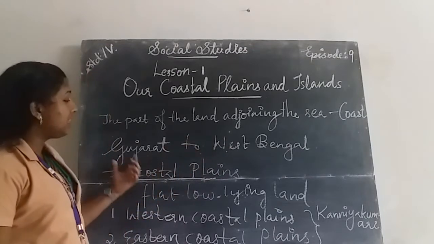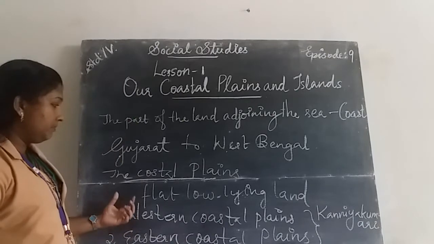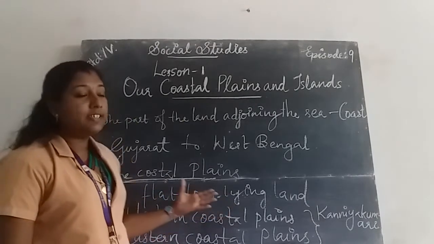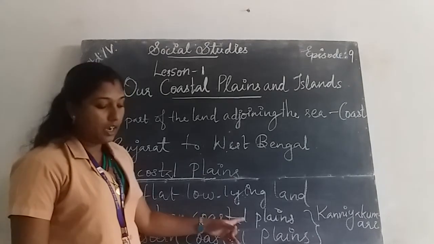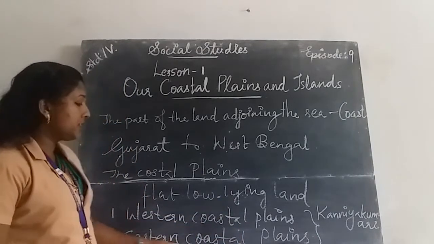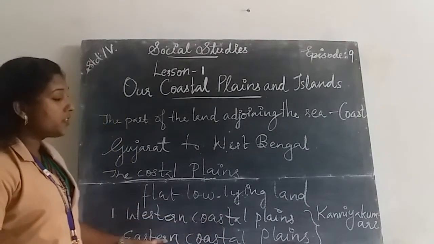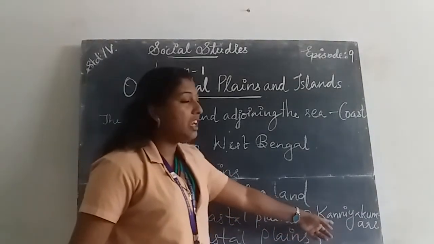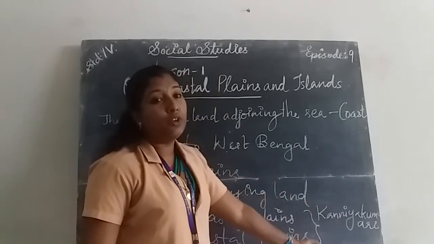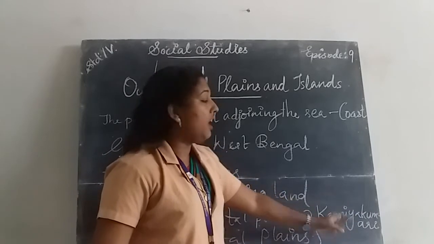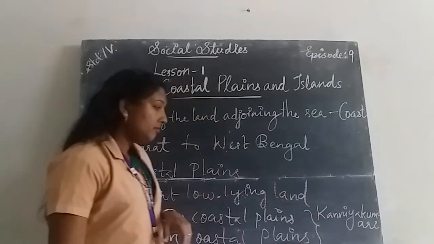These coastal plains are divided into two parts: the western coastal plains and the eastern coastal plains. They meet at Kanyakumari, which is the farthest point of mainland India.